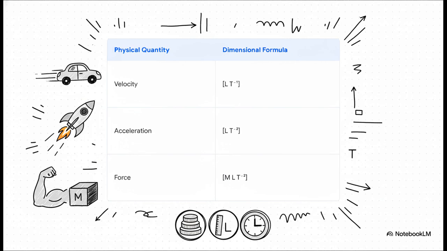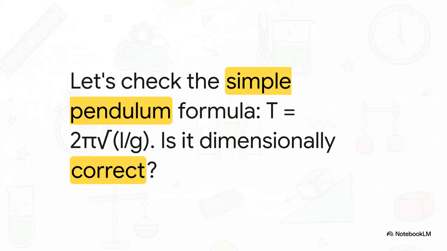So how do we do it? We use a really simple code. We use M for mass, L for length, and T for time. Pretty much everything can be broken down into some combination of these three. So velocity, that's just length divided by time, so its dimensional formula is LT^-1. Force, well, that's mass times acceleration, which breaks all the way down to MLT^-2. See? It's a system.